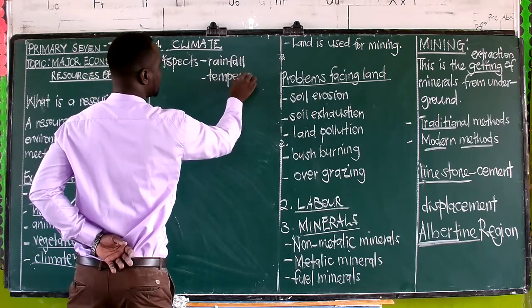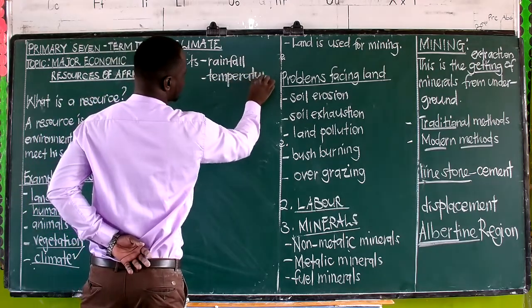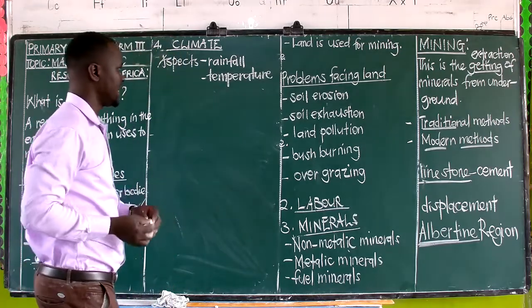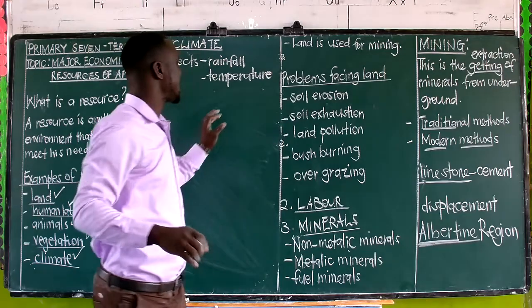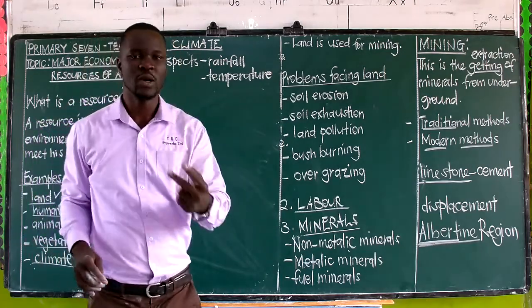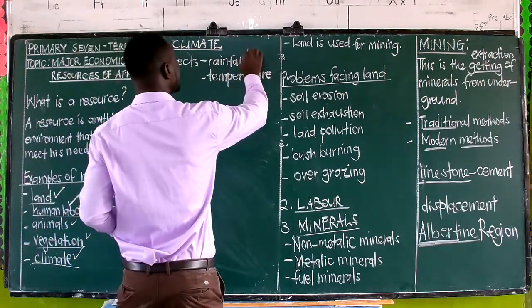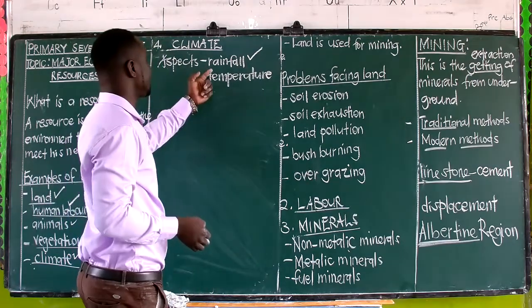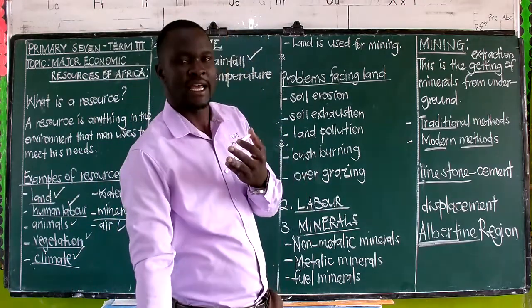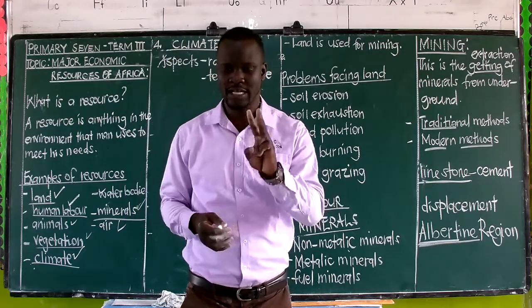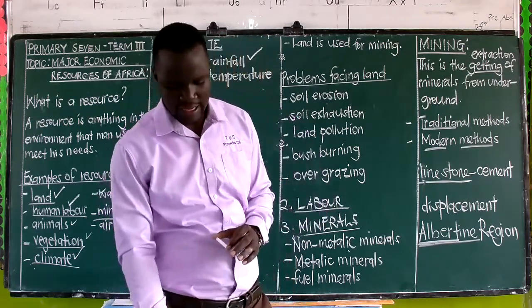In case you had forgotten, I want you to remember it again now. We said that of the two, rainfall is the major one, because in rainfall we find temperature, which means temperature is a child under rainfall. So those are the two aspects of climate.